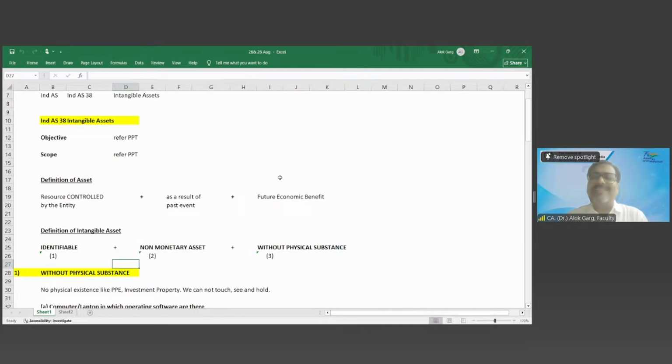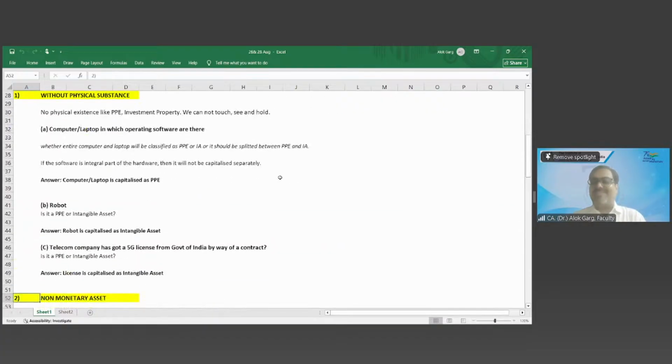Now, what is a monetary asset? Whether anyone has any idea what is a monetary asset? Which are receivable in cash, like debtors, receivables. Sir, it gives the right to receive the cash. Yes. So monetary assets are those assets which are receivable in cash, right? Which are going to be realized in cash.